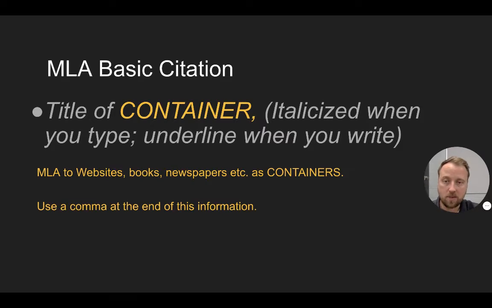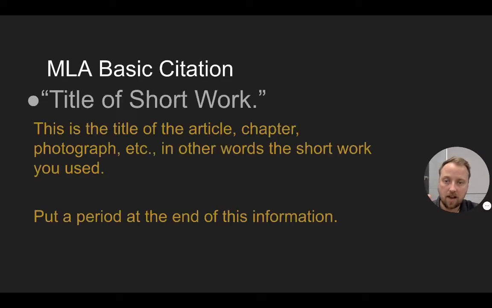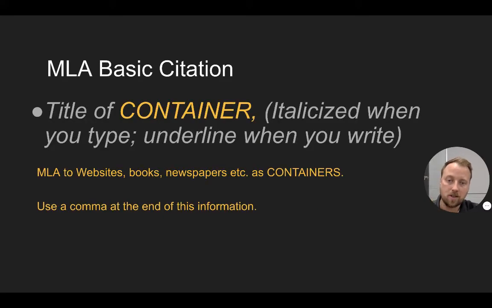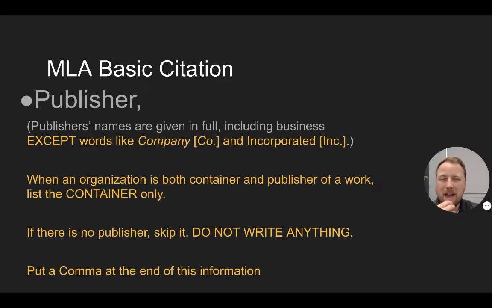A period after the name, a period after the title of the short work, and then a comma after the container. I know this seems, why does it matter so much? Why does it matter what punctuation? But it's very important to the format because it's unacceptable if you don't format it properly. It's kind of like a math equation. You have to get all the math correct.